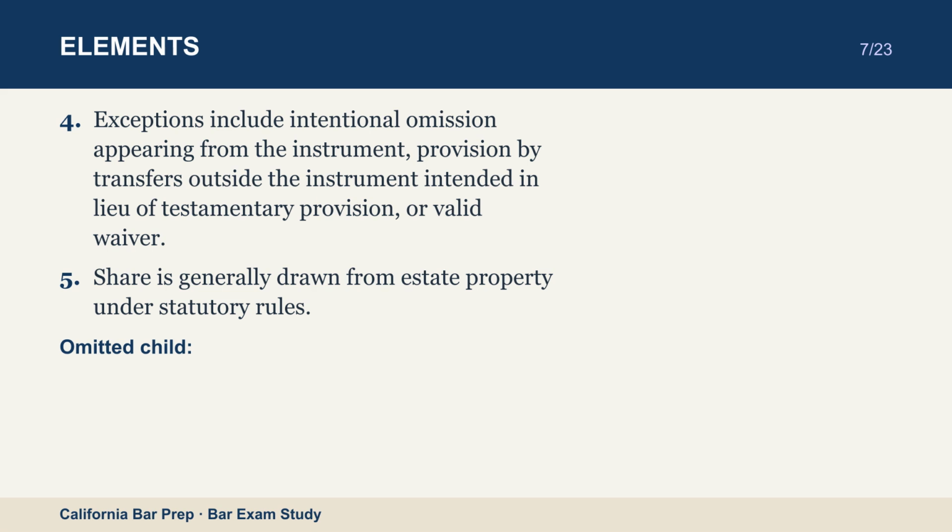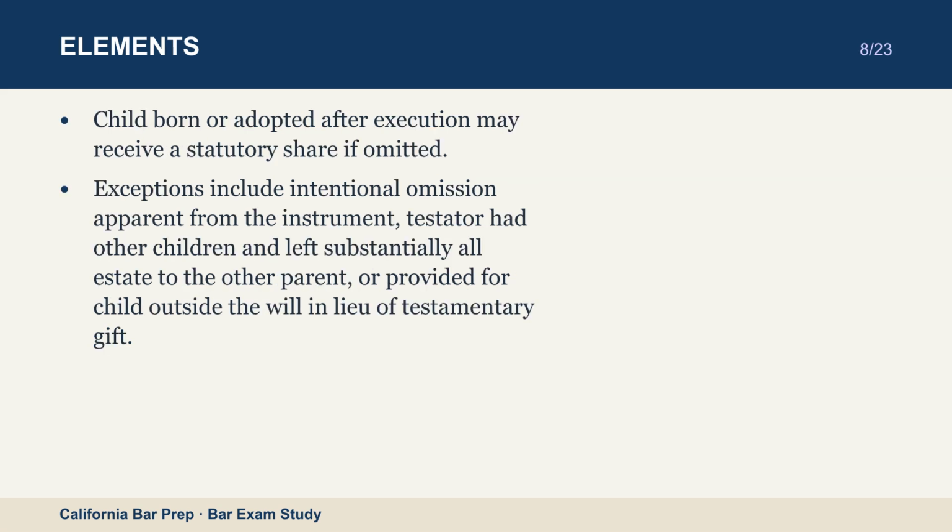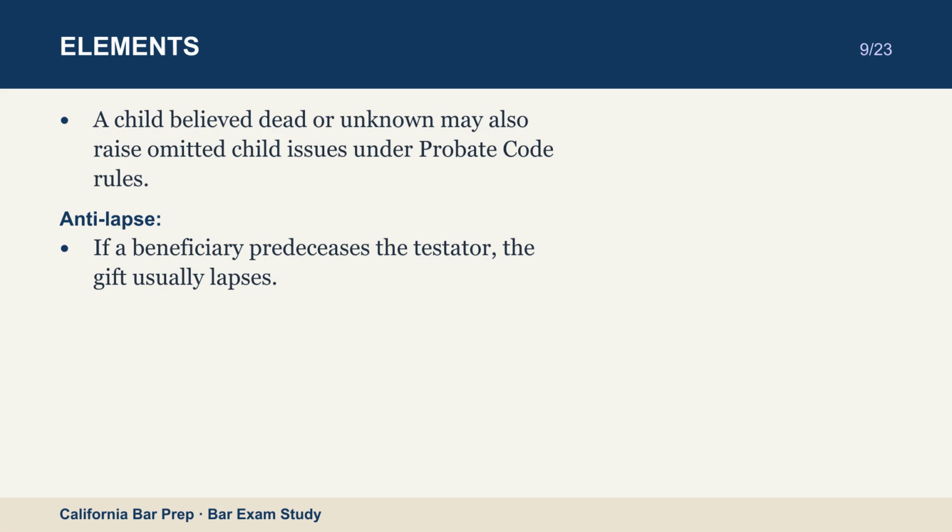Omitted child. Child born or adopted after execution may receive a statutory share, if omitted. Exceptions include intentional omission apparent from the instrument. Testator had other children and left substantially all estate to the other parent, or provided for child outside the will in lieu of testamentary gift. A child believed dead or unknown may also raise omitted child issues under probate code rules.